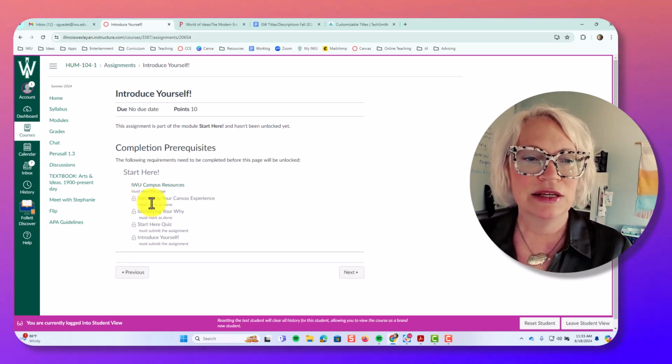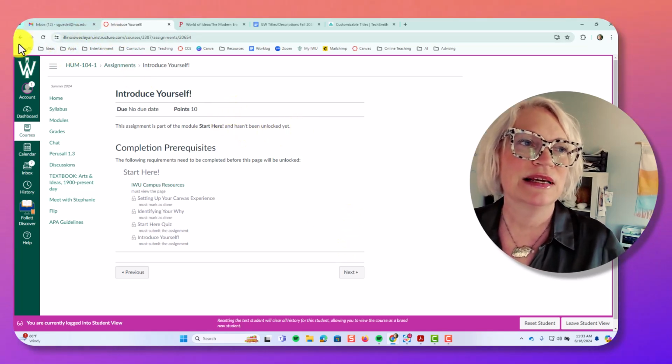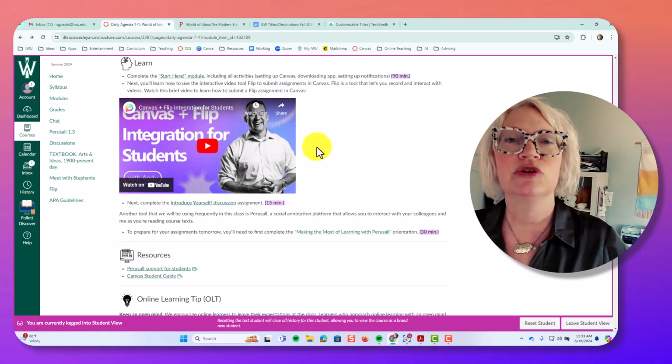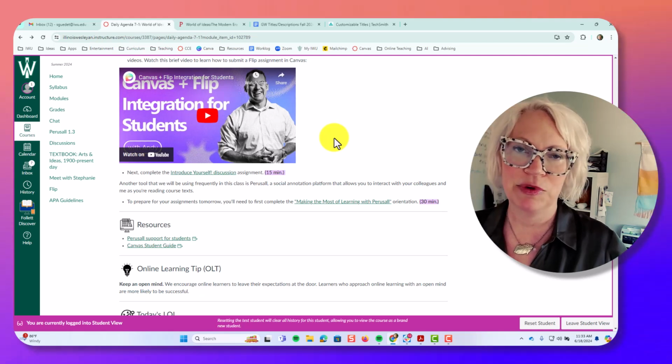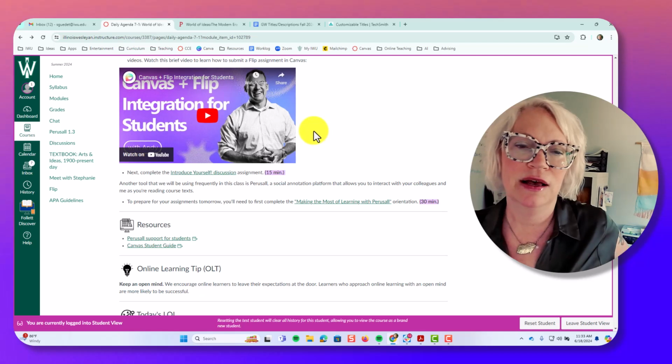I can't get to it right now because it has not been unlocked yet, since I'm using the pretend student view. But once you click on that, it will take you into Flip and give you the opportunity to introduce yourself, plus see the videos that your colleagues have made.